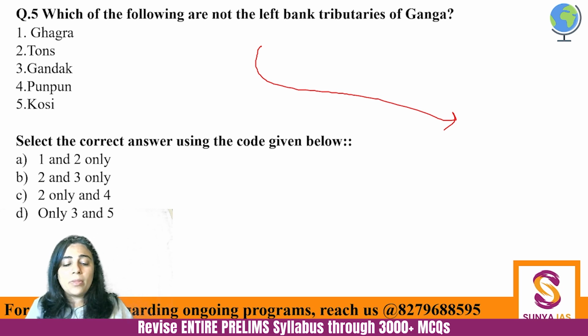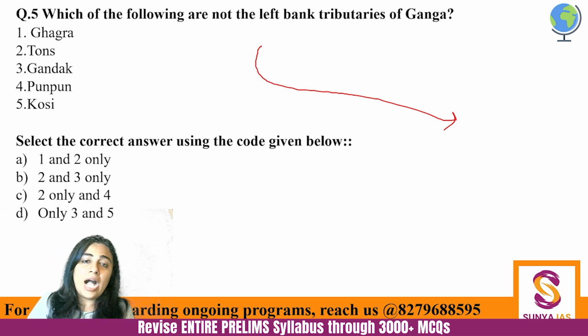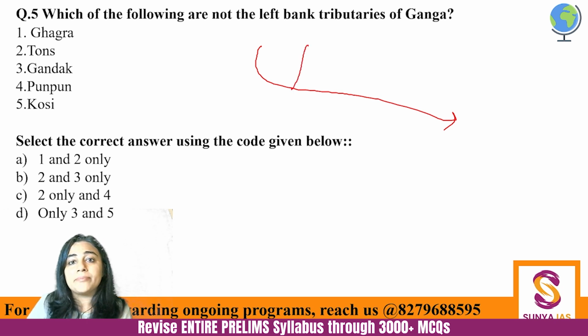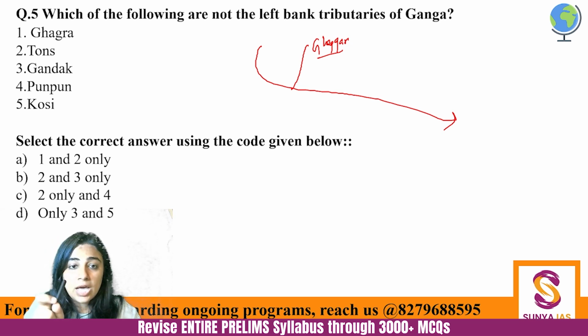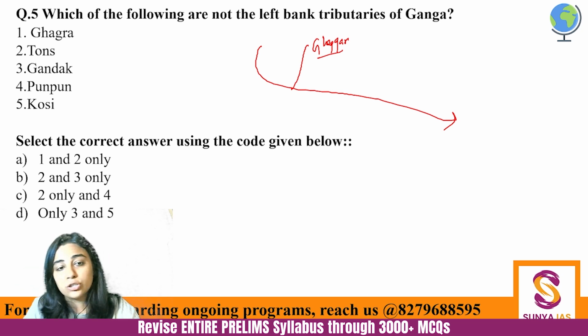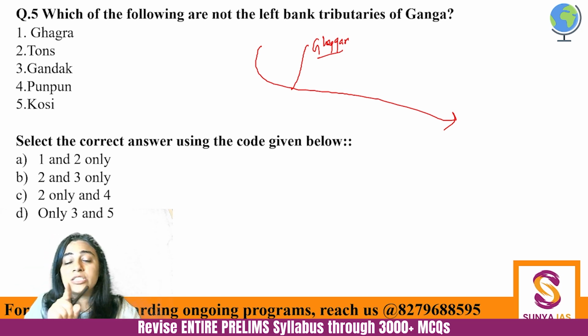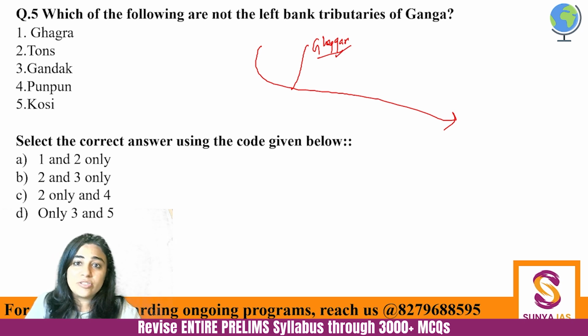Right. So please know that Ghagra, which is also called Ghagar, is a very important river and the largest tributary of Ganga. It is not Yamuna. Okay, there is a misconception. Yamuna is the longest tributary of Ganga for sure, but Yamuna is not the largest tributary of Ganga. By largest, I mean the one carrying the most water. Fine. That is Ghagar. So Ghagar is a left bank tributary.